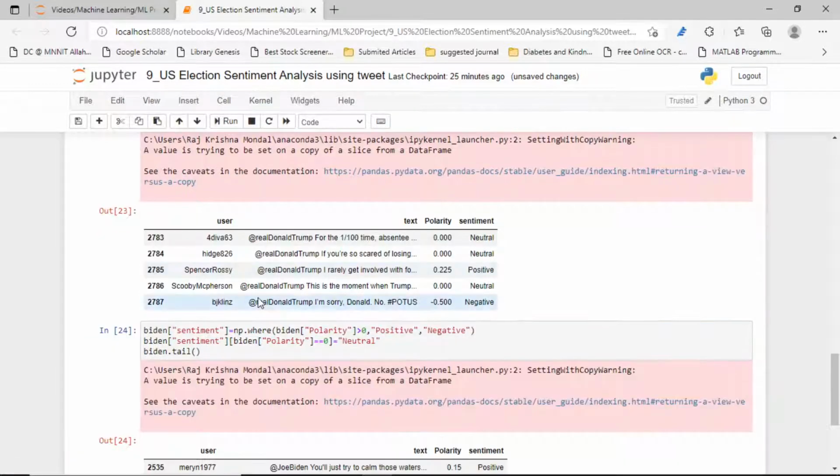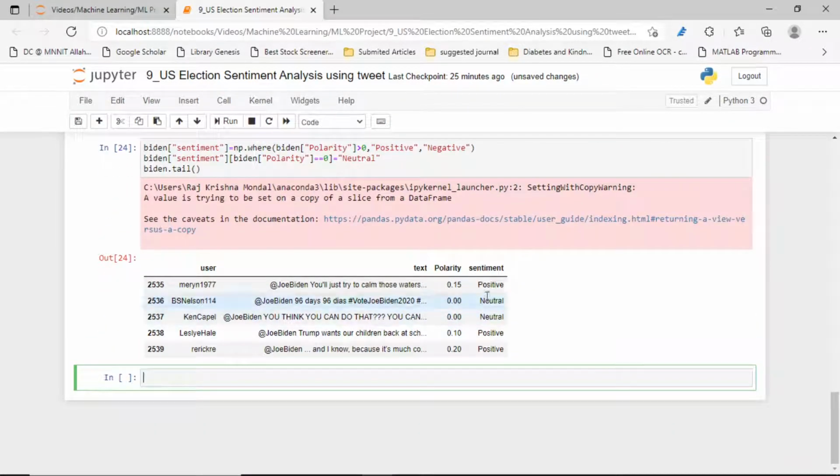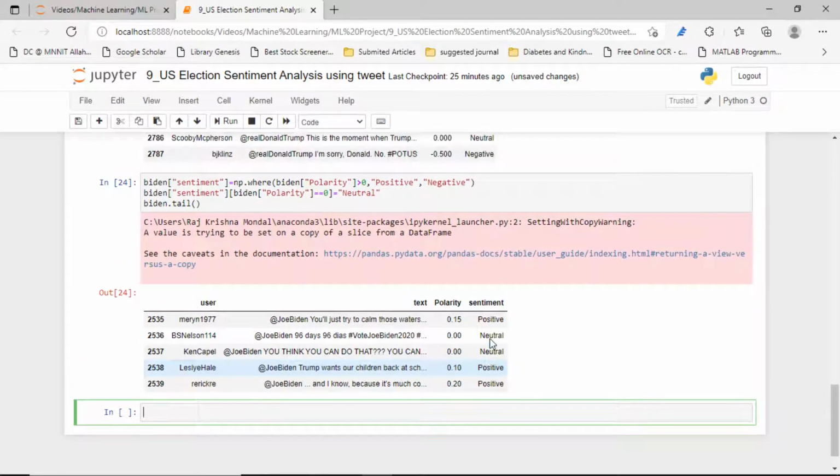Now let's run it. Yes, as you can see, positive, positive, neutral, neutral, positive, positive. So this is the simple tail value.